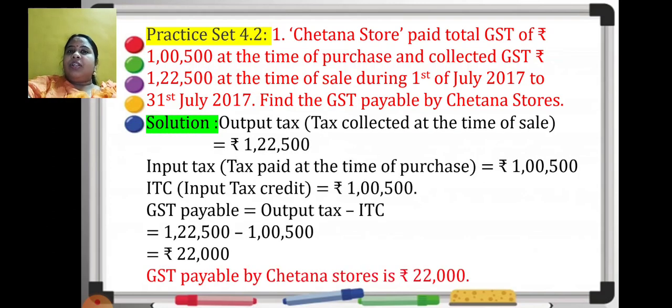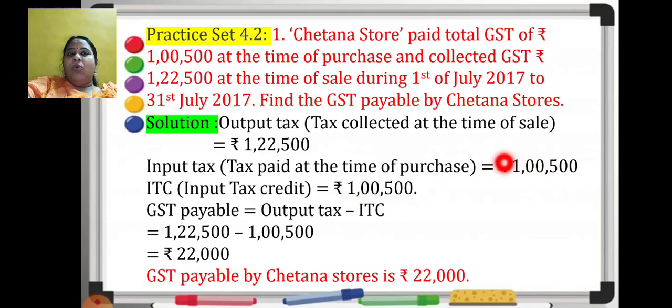It is just based on the definition. Just see here. Output tax. What is output tax? Tax collected at the time of sale. How much was that? 1,22,500. Correct? Input tax is what? Tax paid. This is collected and this is paid. Paid at the time of purchase. So it's 1,05,000. Okay? Now he needs to keep this amount with him as a credit. So that is nothing but ITC. So ITC is 1,05,000.